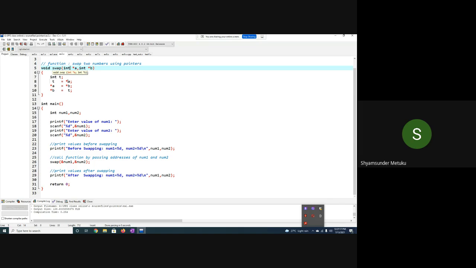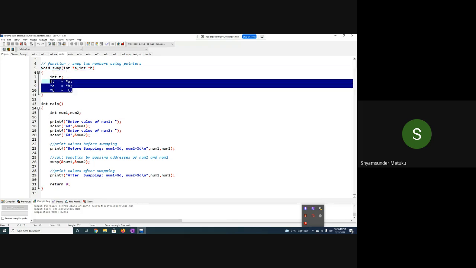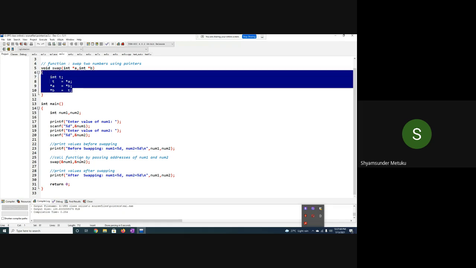Then by using the addresses, it can access the values of num1 and num2 from the remote place in the swap, by using *a and *b. *a is equal to number 1 and *b is equal to number 2. Then you perform an exchange between the values. t is updated with the first number, then the first number is updated with the second number, then the second number is updated with the temporary, which is equal to the first one. So finally, whatever changes you did in the function are reflected inside the main.